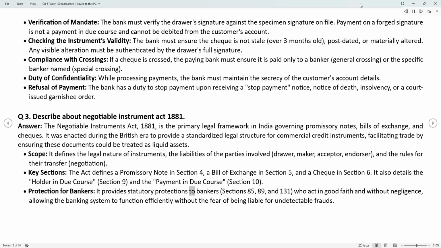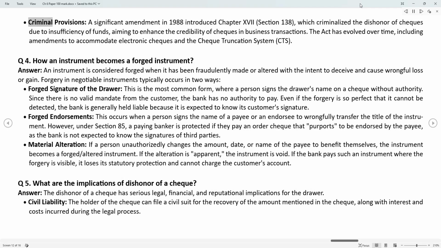It provides statutory protections to bankers, Sections 85, 89, and 131, who act in good faith and without negligence, allowing the banking system to function efficiently without the fear of being liable for undetectable frauds. Criminal provisions. A significant amendment in 1988 introduced Chapter 17, Section 138, which criminalized the dishonor of checks due to insufficiency of funds, aiming to enhance the credibility of checks in business transactions. The Act has evolved over time, including amendments to accommodate electronic checks and the check truncation system, CTS.